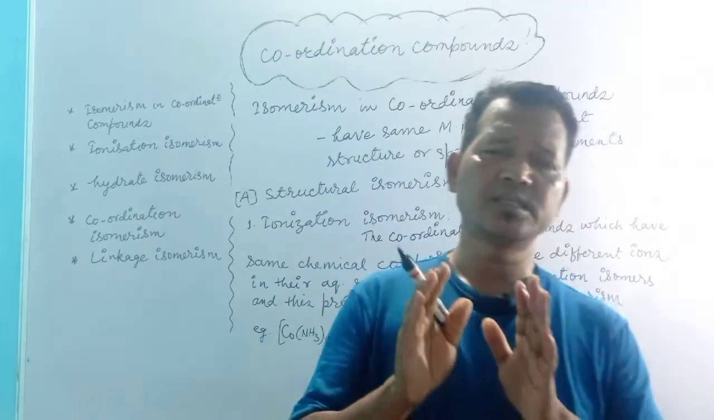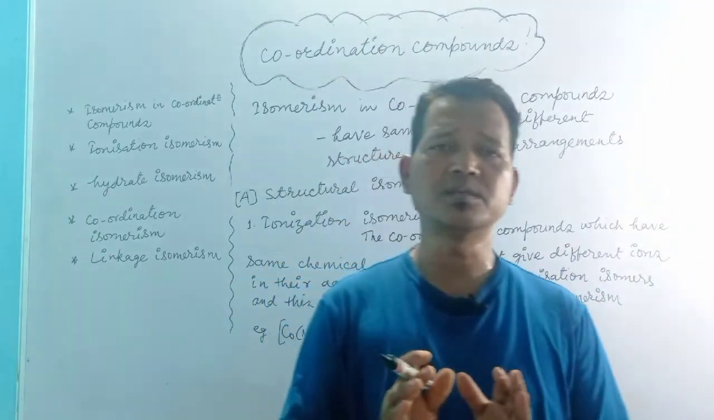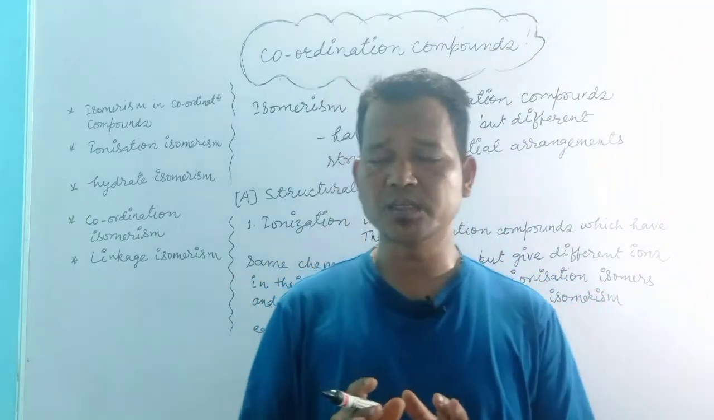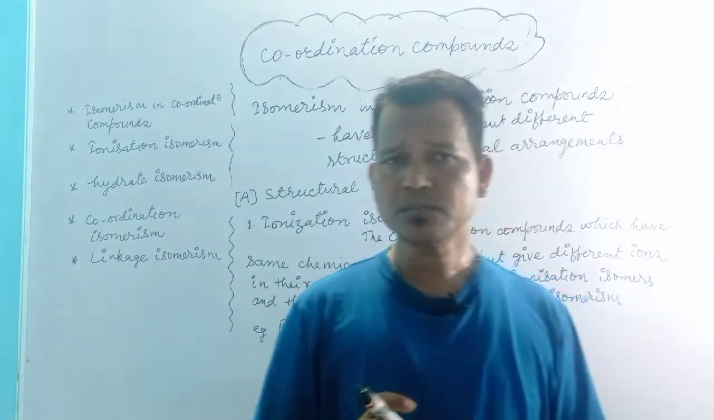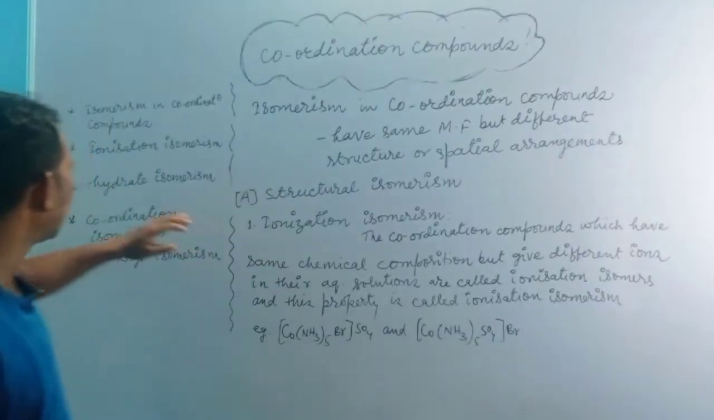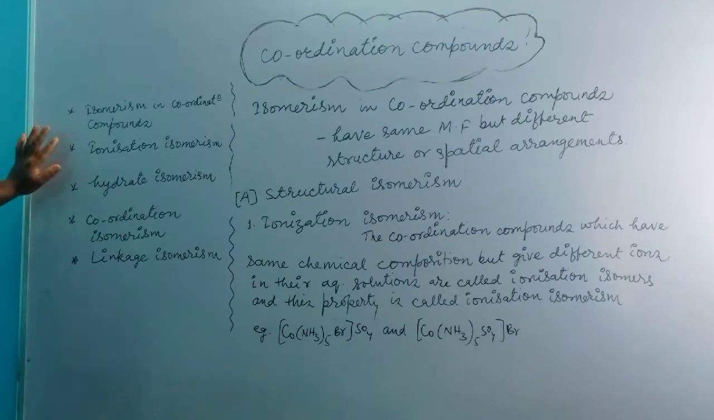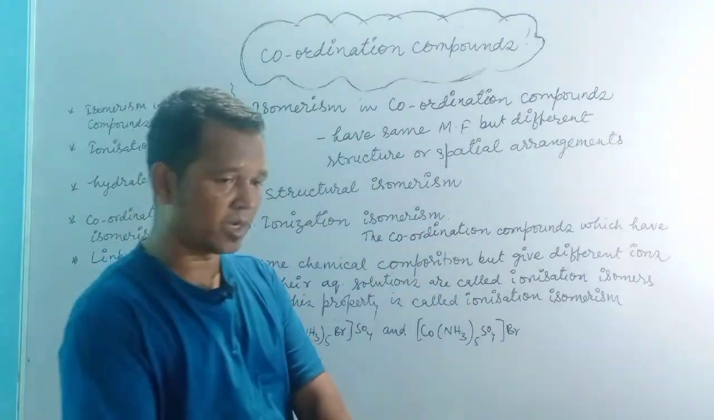In a similar way, the property of isomerism is also found in coordination compounds, but here the concept is a little different. We'll try to understand them. In case of structural isomerism, we have four types of isomerism in coordination compounds: ionization isomerism, hydrate isomerism, coordination isomerism and linkage isomerism. We'll try to understand them one by one.